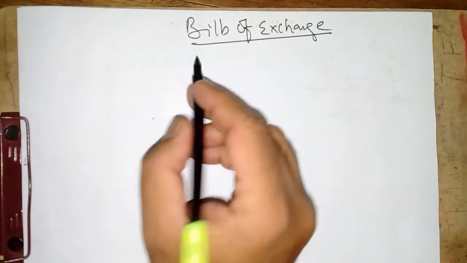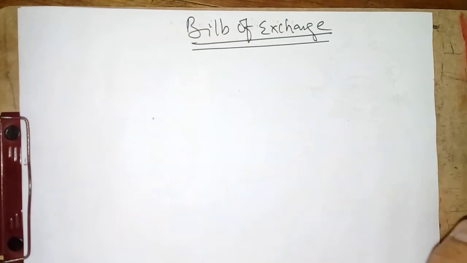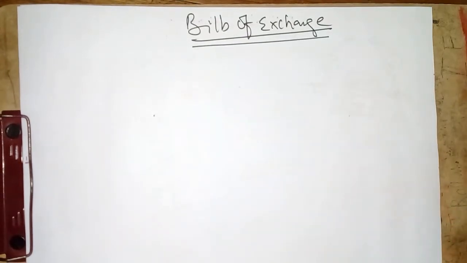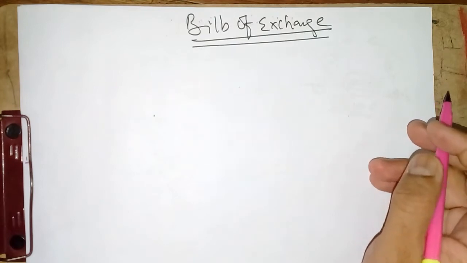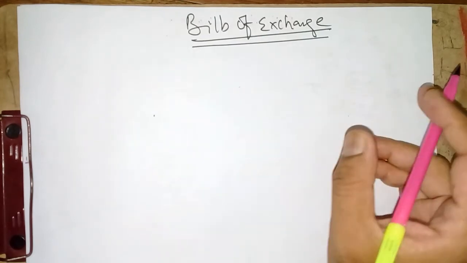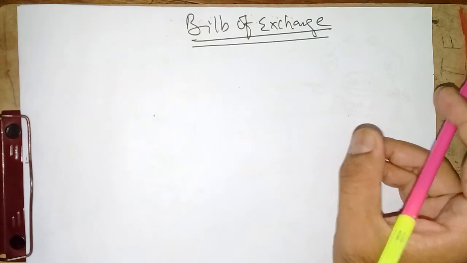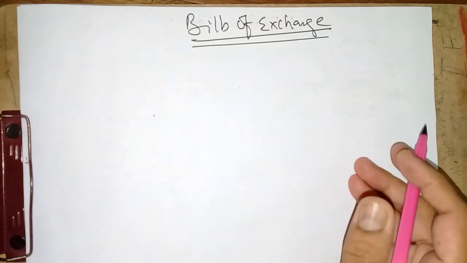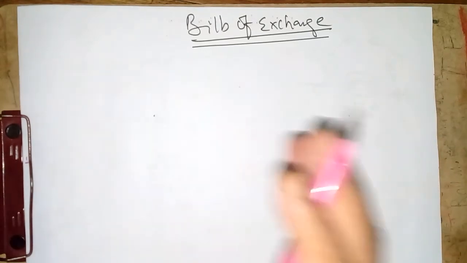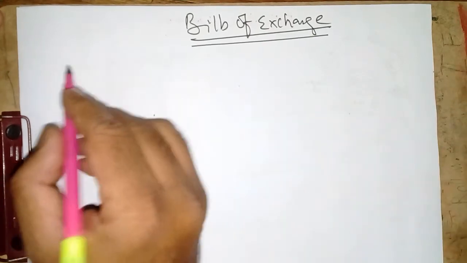Hello friends, in the current video we will understand the concept of bills of exchange, right? So prior to understanding what is a bill, what are the features of a bill, what is the definition of a bill in the light of the Negotiable Instruments Act 1881, and the format of a bill, we will understand the basic concept. I'll give you some examples whereby you can understand, it will be easy for you, right?